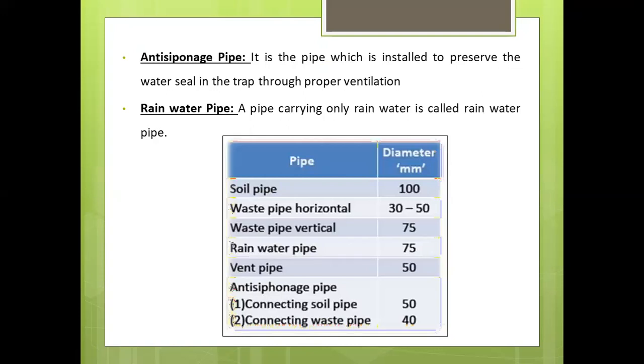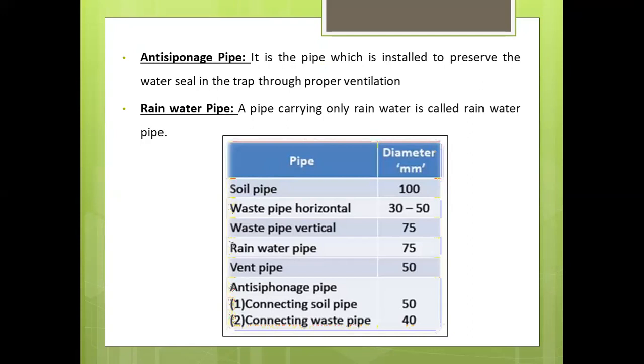Next is a rainwater pipe. The pipe which carries rainwater is generally known as a rainwater pipe. These are basic and simple definitions connected to the main word. The pipe carrying the rainwater is known as a rainwater pipe. So it is very easy to remember and understand, right?